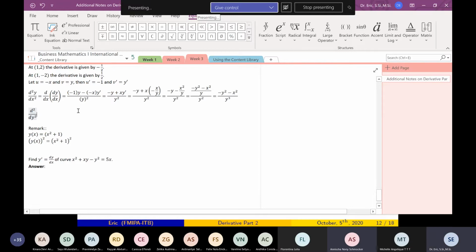So it's up to you whether x is a function of y, or y is a function of x. If x is a function of y, I can take the second derivative of x with respect to y. This is just a function; it can be any function.